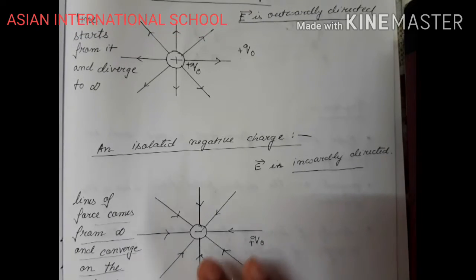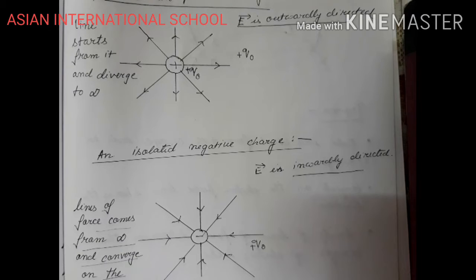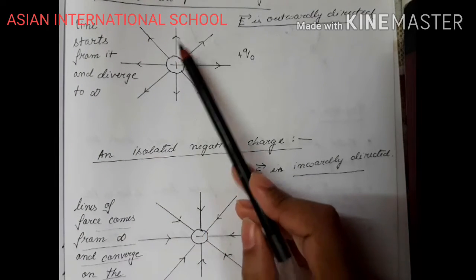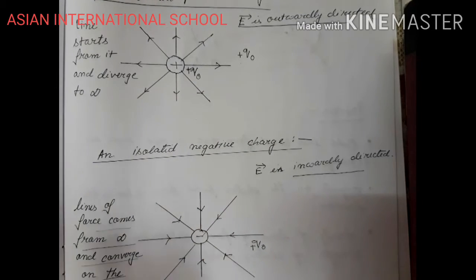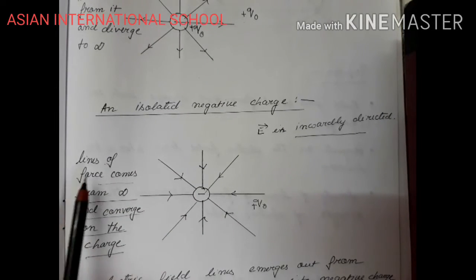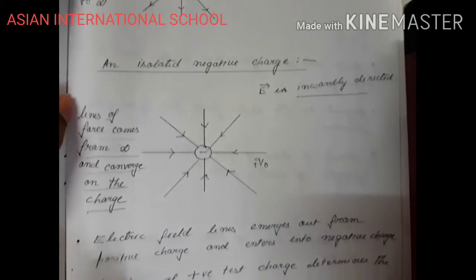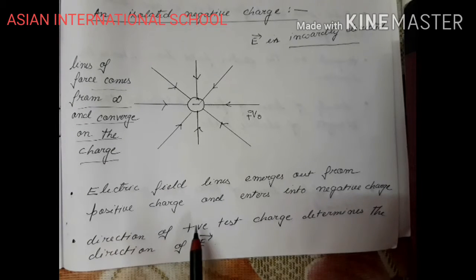From these two diagrams, you can understand another concept. We can say that electric field lines emerge out from a positive charge. They are moving out from a positive charge, whereas electric field lines enter into a negative charge. So electric field lines emerge out from positive charge and enter into negative charge. This is what we can see from the diagram.